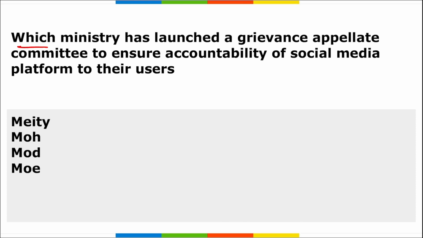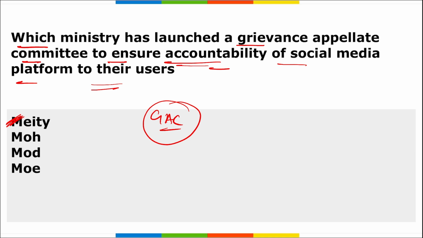Next, which ministry has launched a grievance appellate committee to ensure the accountability of social media platforms to their users? So remember, the ministry is your Ministry of Electronics, Information and Technology. This is the ministry that has launched a grievance appellate committee to ensure the accountability of social media platforms to their users. This GAC platform will automatically segregate the complaints made to the grievance appellate committee and escalate those that require intervention to its three subcommittees.